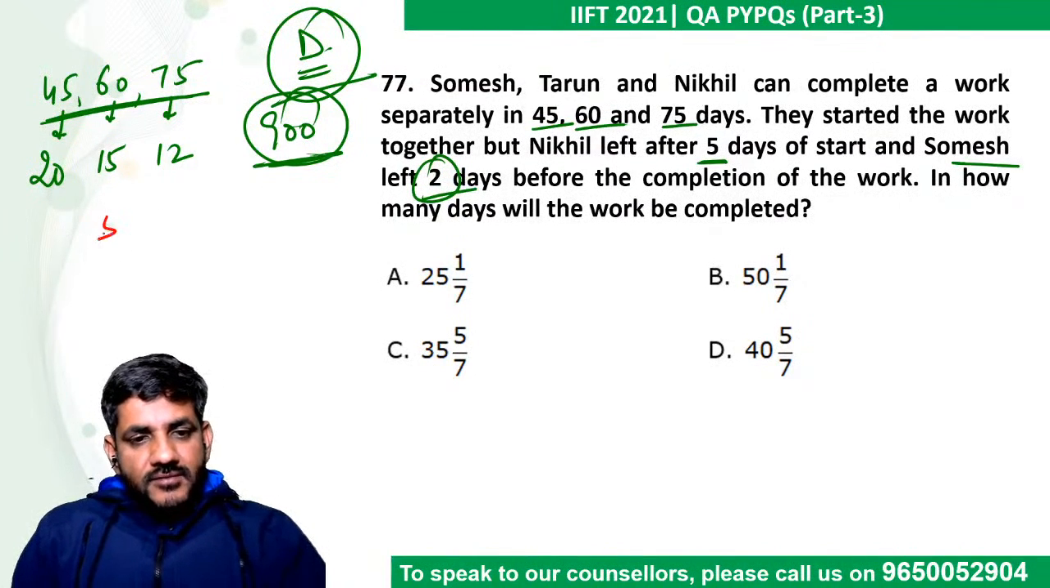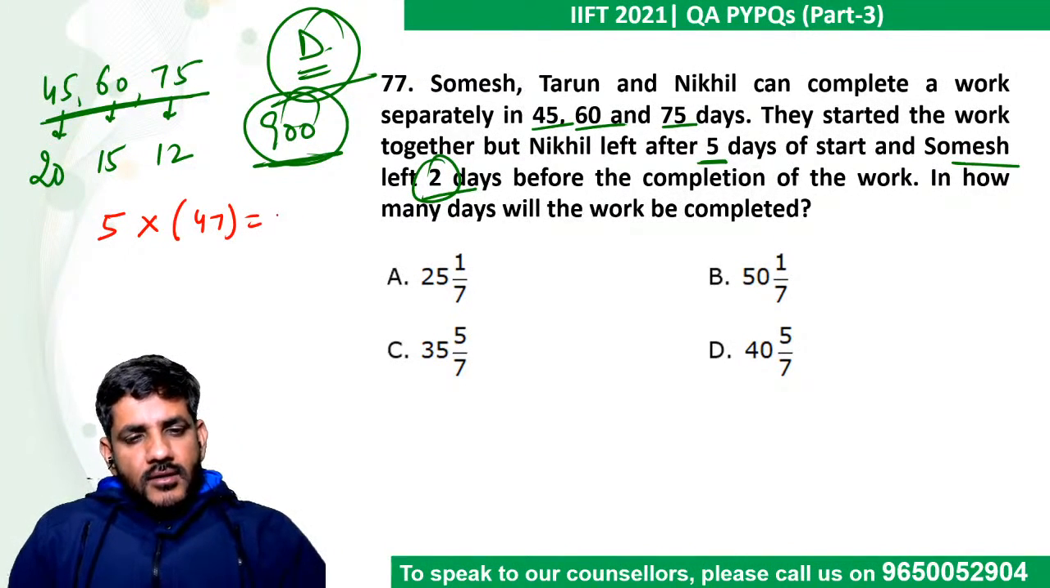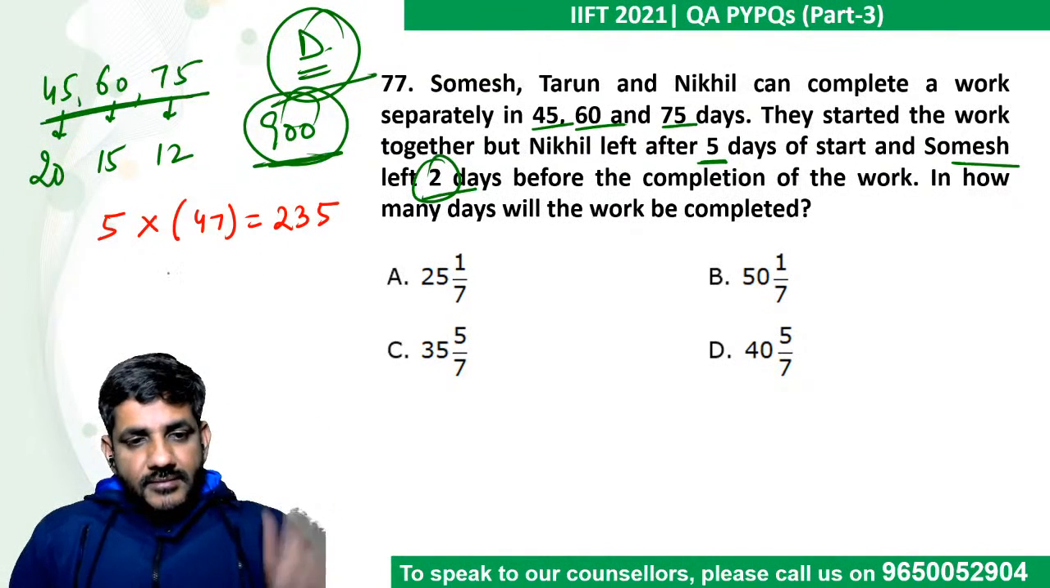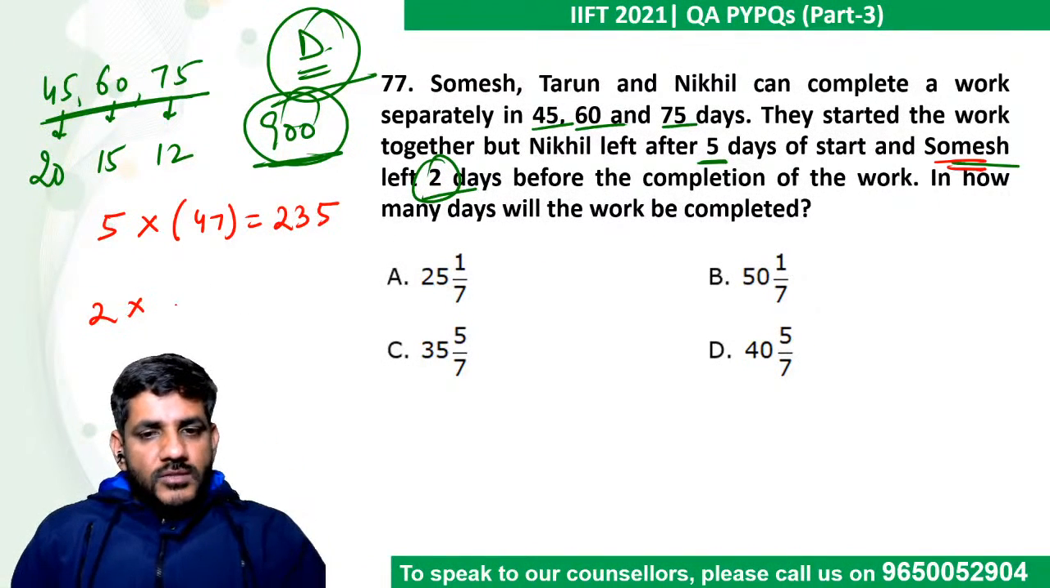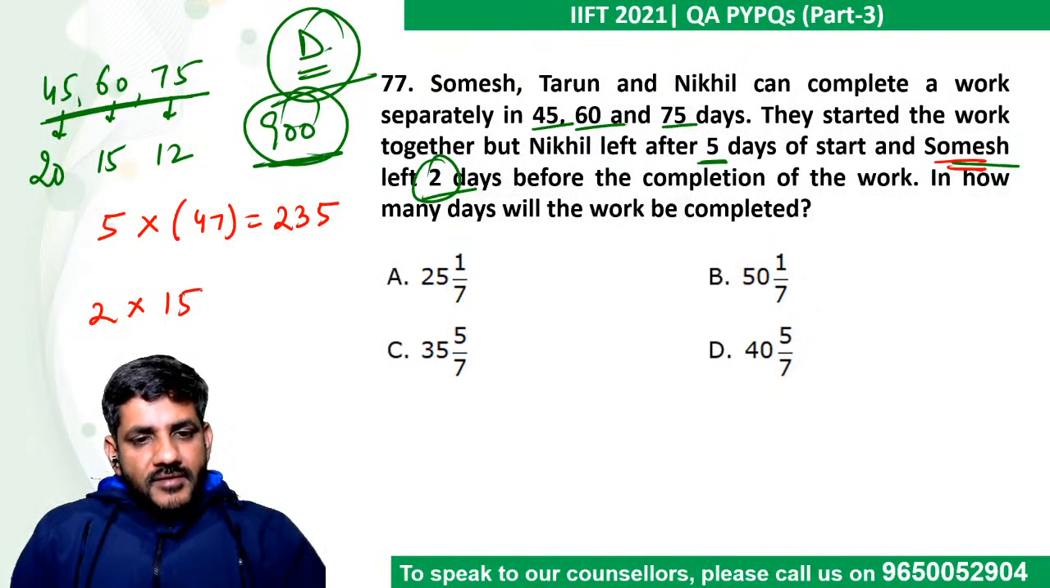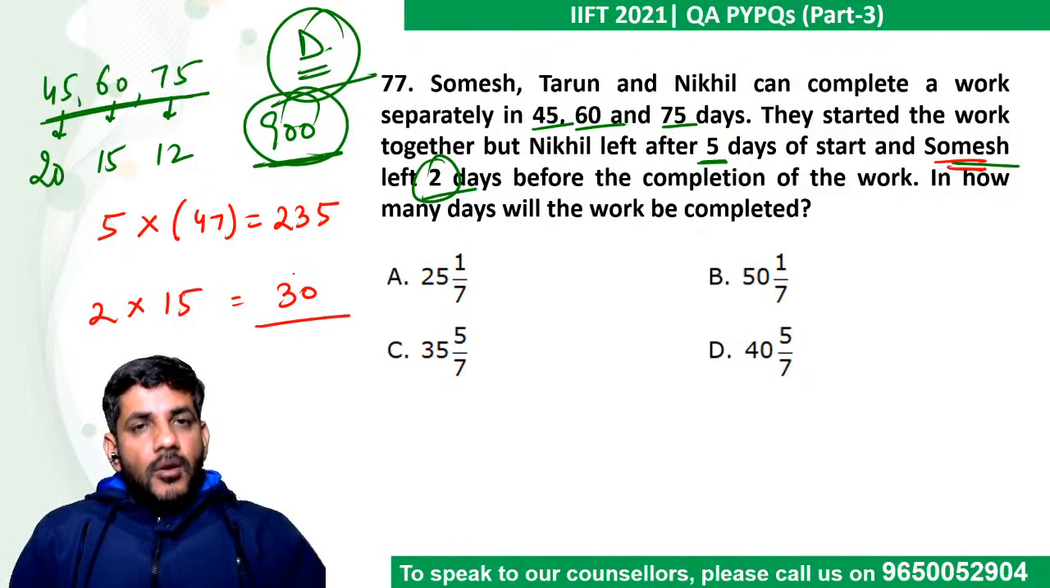So basically in the first 5 days of work, how many units they made? All of them were working. So 47 every day were being made. So that means 235 units were made in the first 5 days. In the last 2 days, because Somesh had also left, can I say only Tarun was working? So Tarun was making 15 in a day. That means 30 in the last time. So 265 are formed here.